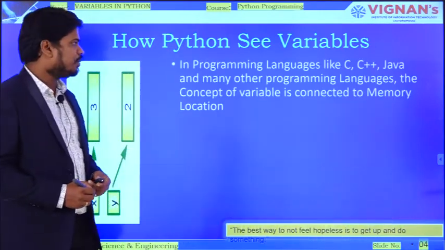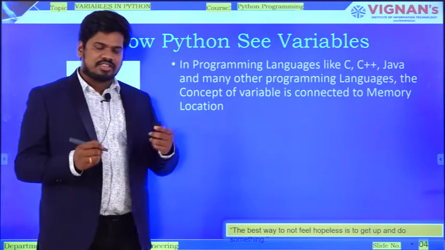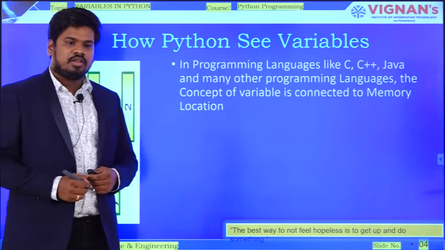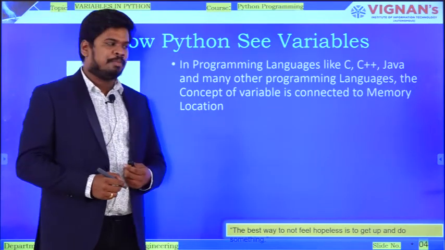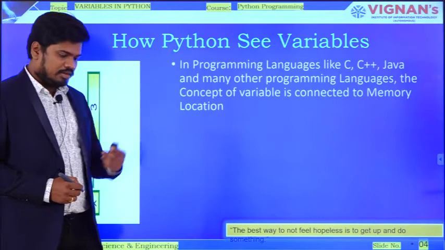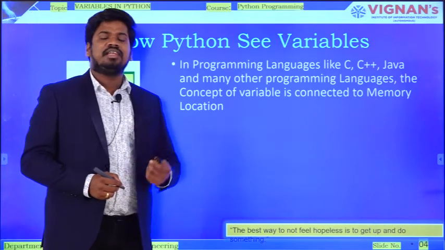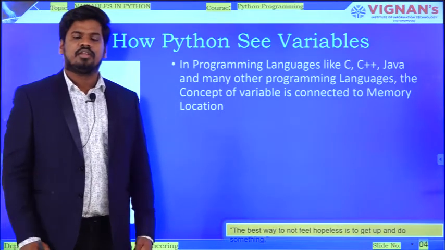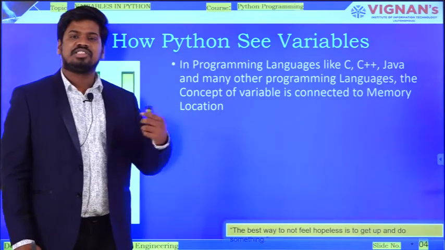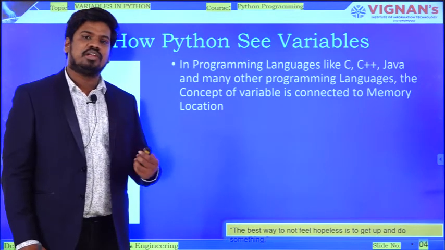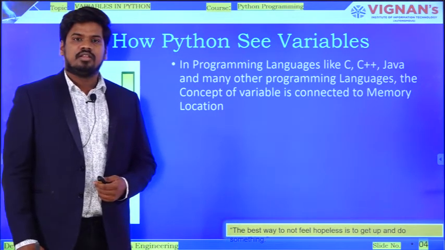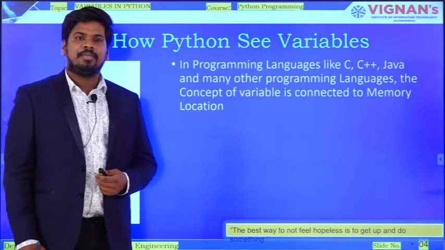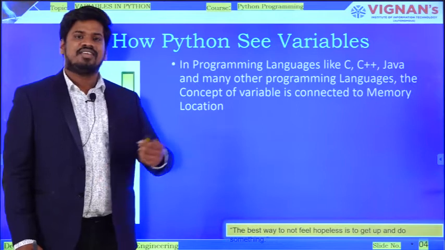And coming to today's important discussion, how Python sees a variable. This is very, very important. In programming languages like C, C++ or Java, memory plays an important role. Whenever we declare a variable in Java, C or C++, we visualize how the variable will be stored in memory. That visualization has become a habit for us from the first year onwards.